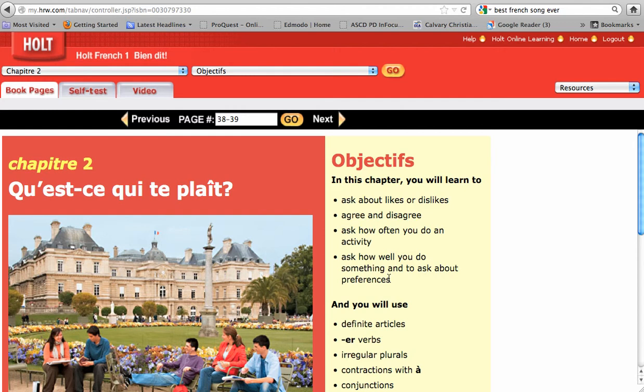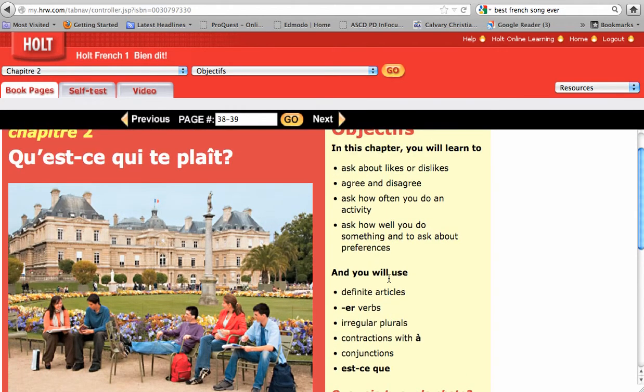Now here's what I want you to do with these objectives. I want you to go ahead and fish through the chapter and take a few notes on your own about what each of these objectives are and how they work, particularly when it comes down to est-ce que, contractions with à, irregular plurals, definite articles and conjunctions. These are the things I'd like you to go through and find in the chapter. Take some notes, how they work, and what you think the best use of these will be. I'd like you to handwrite them and submit them in class so we can get a feel for how that activity is going to work. And that'll be your first assignment for this chapter.